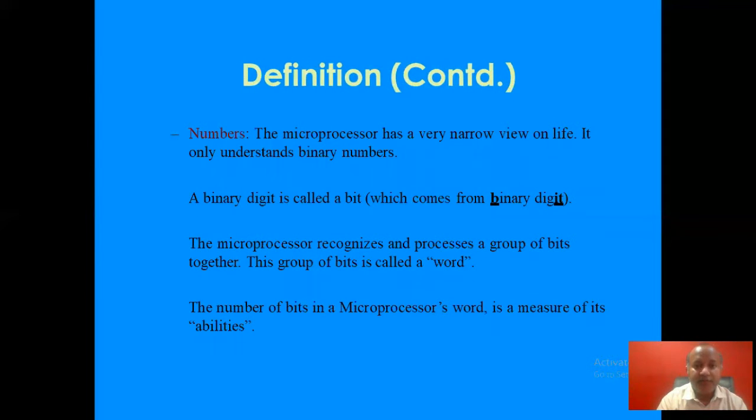And then the numbers. The microprocessor has a very narrow view on life, hence it understands only binary numbers. The binary numbers are zeros and ones, binary digit. The letters B and IT of binary digit form a bit. The microprocessor recognizes and processes a group of bits together. This group of bits is called a word. The number of bits in a microprocessor's word is a measure of its abilities.